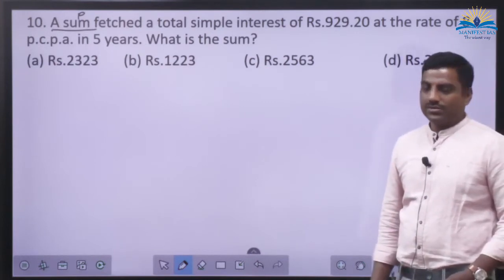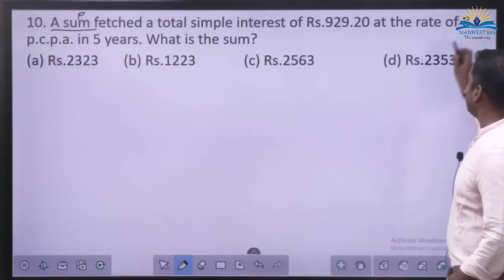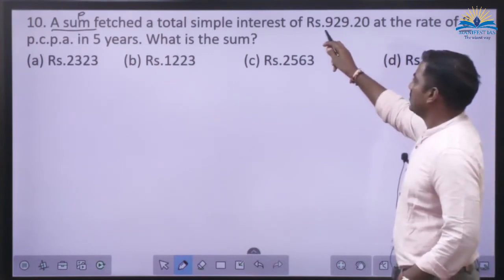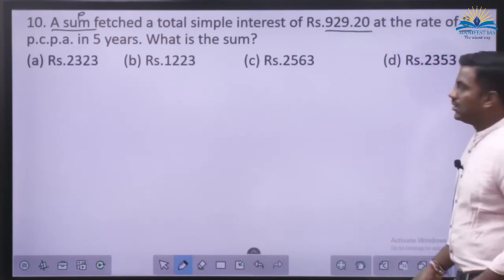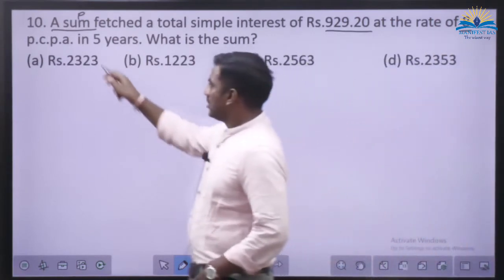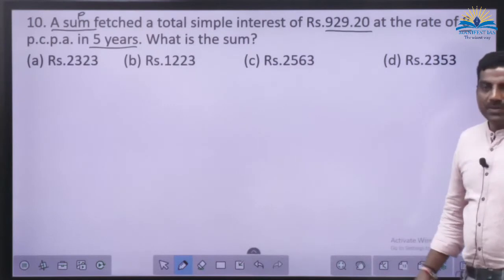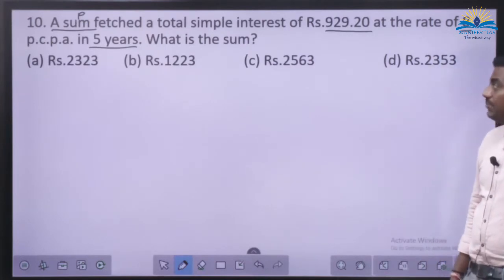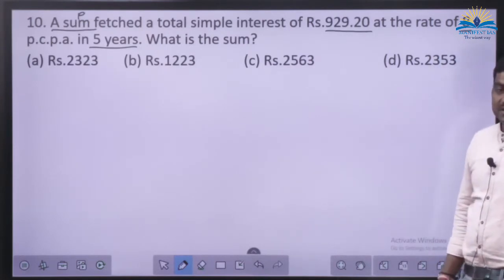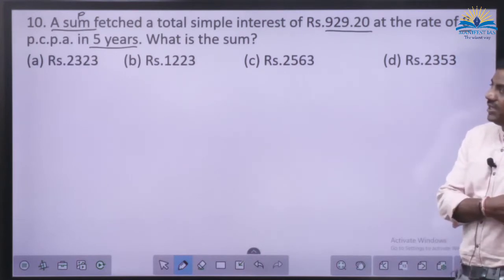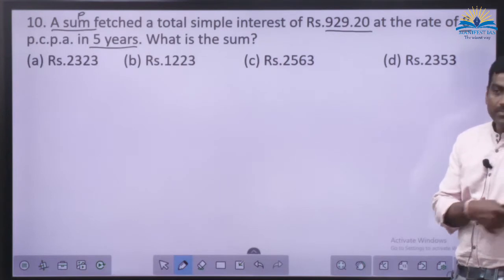Rate of interest is how much? 8%. And simple interest is how much? And time period? So simple interest is given, time period is given, and rate of interest is given. Can we find out principal here?